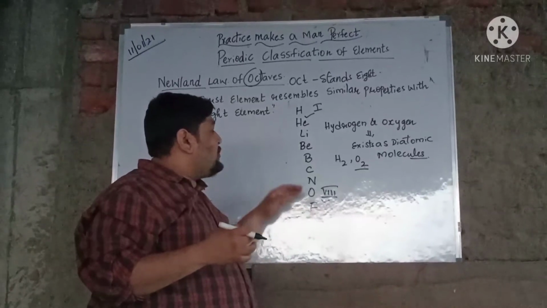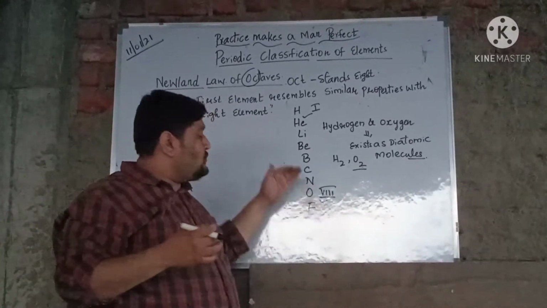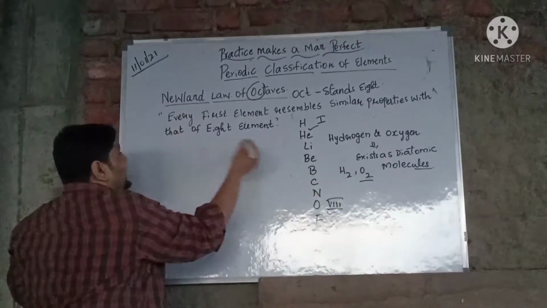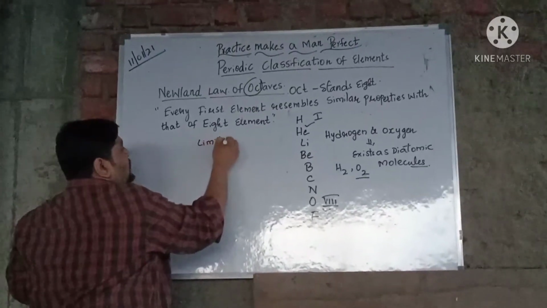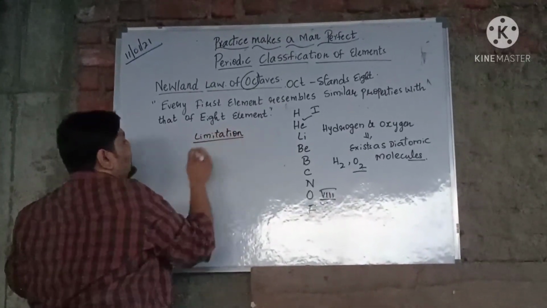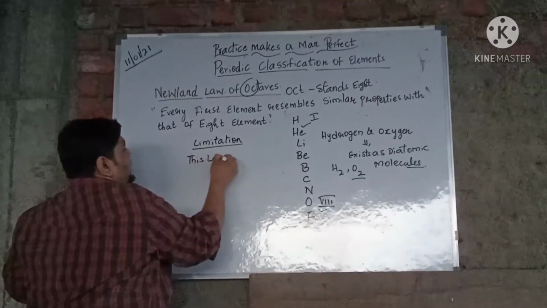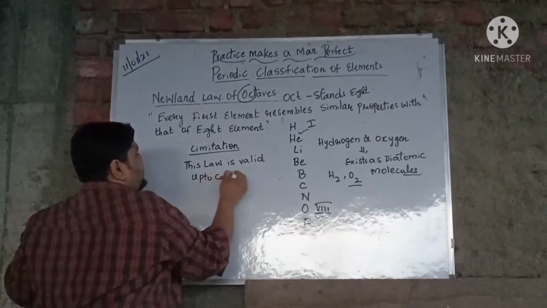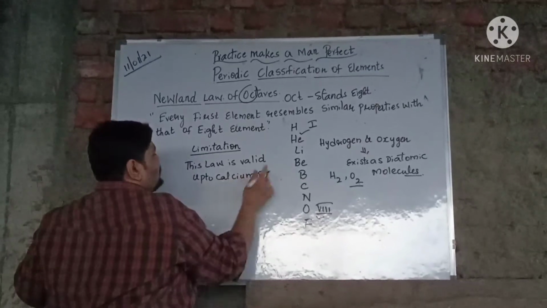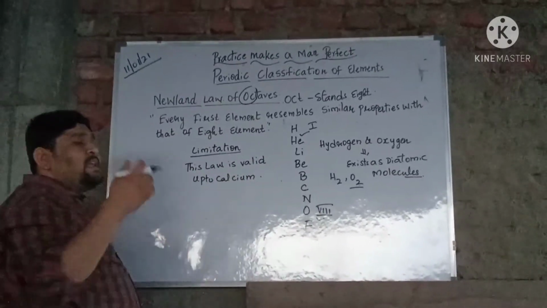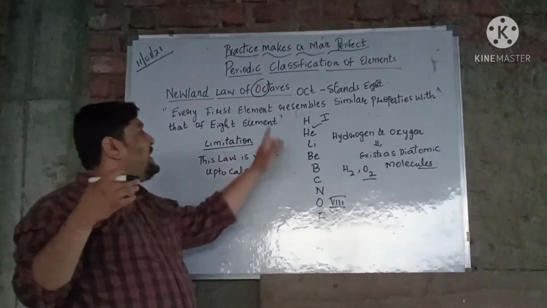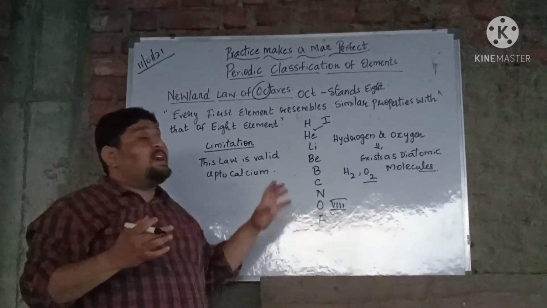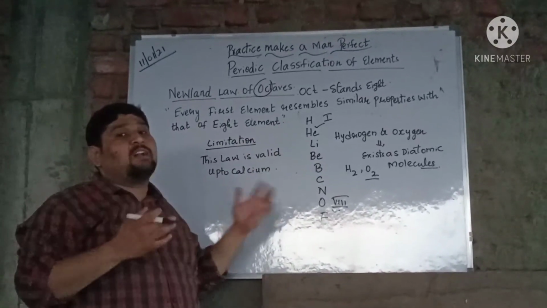So in this way you can see some similar properties as you move through these elements, and this law is applicable only up to calcium. Means there is a limitation of this law also. So what is the limitation? This law is valid up to calcium only, because as you move to higher elements, you will find that the resemblance of similar properties is not seen as much as we see in the case of the first starting elements, which start from hydrogen.